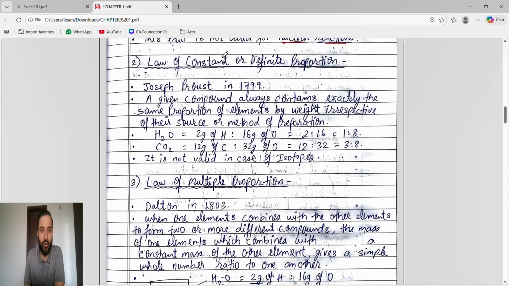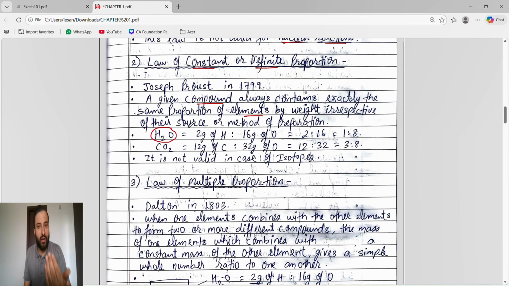Next is the law of constant or law of definite proportion. This is given by Joseph Proust in 1799. What does it say? The simple thing is that a given compound, whatever compound we take, suppose we have to prepare CO2, or produce water, always contains exactly the same proportion of elements by weight.